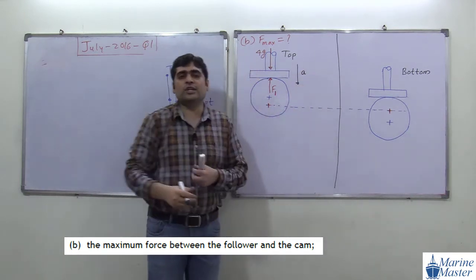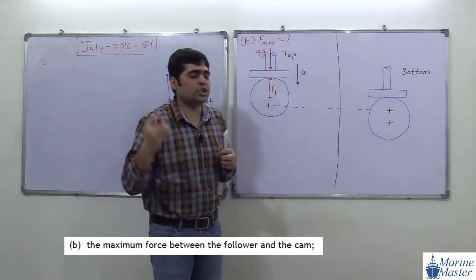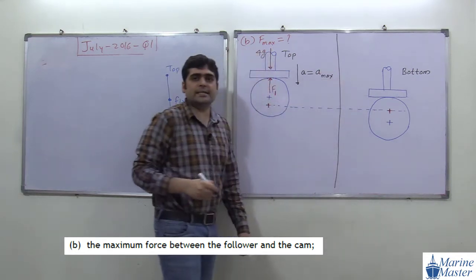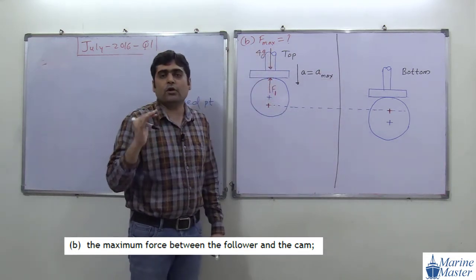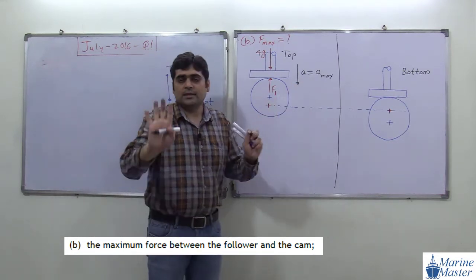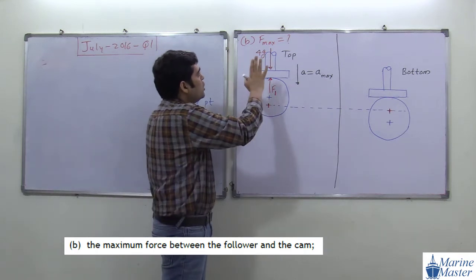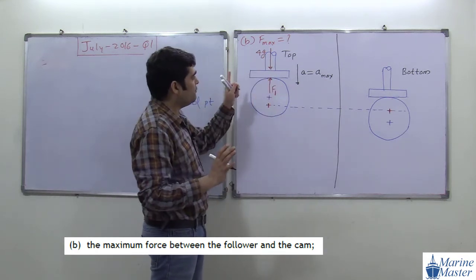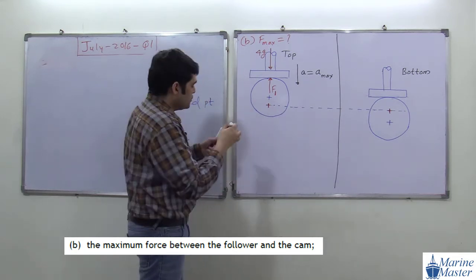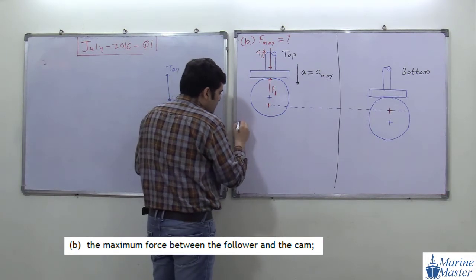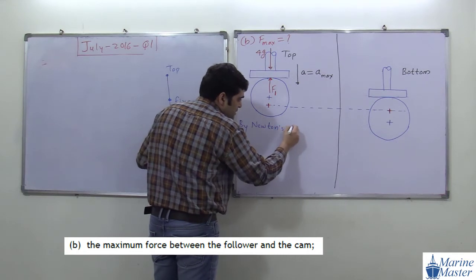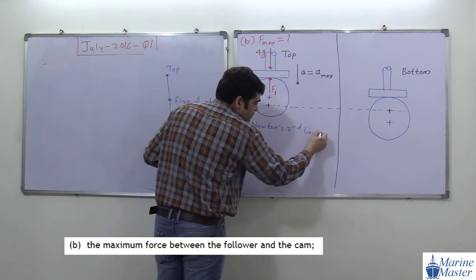And for the topmost position, a is equal to a max. A is equal to a max for the topmost or bottommost position. So for this topmost position, a is equal to a max. So this is the value of F max we got. No, sorry, we didn't get the value of F max. Okay, we are going to do further calculation. So here we are going to apply Newton's second law of motion.